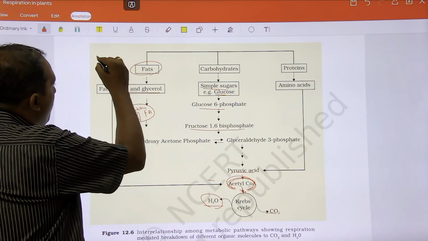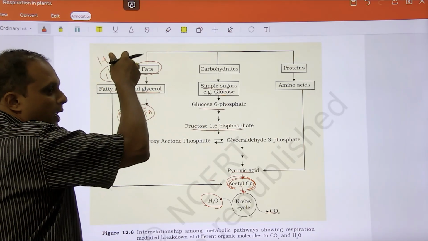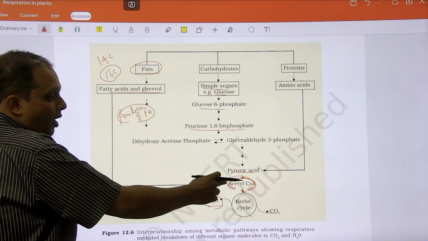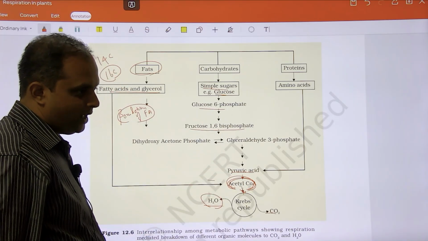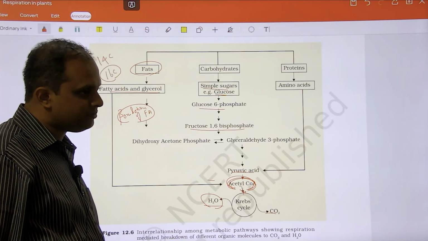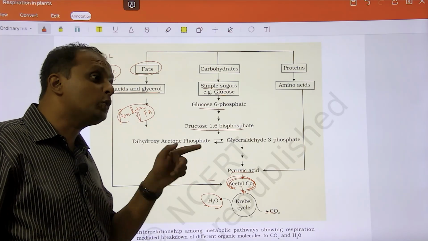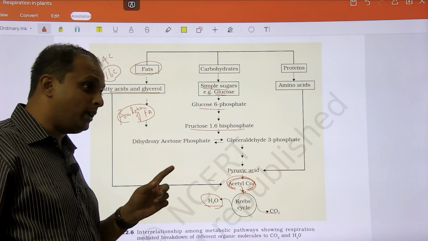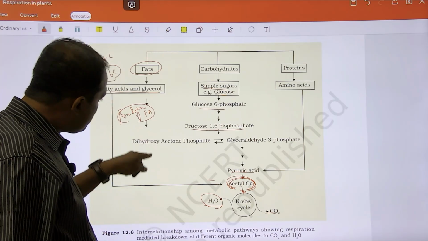14 carbon again will go another round of beta oxidation. It becomes 12. So how many Krebs cycles will operate from one fatty acid? How many acetyl-CoA will come from 16 carbons? 8. So 8 rounds of Krebs cycle, 8 into 12, because 1 Krebs cycle yields 12 ATP. Apart from that, some ATPs are also produced here.